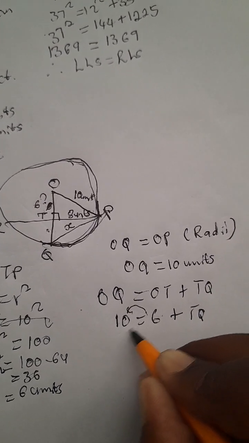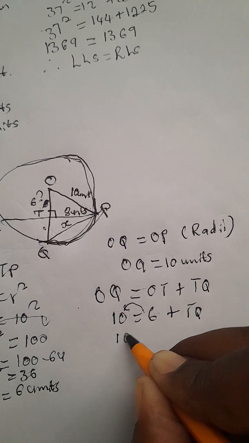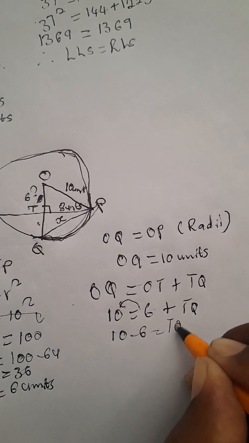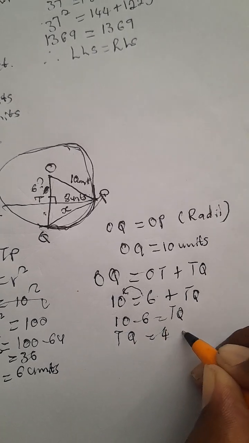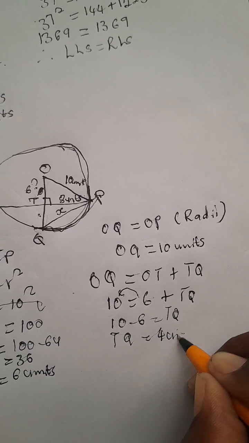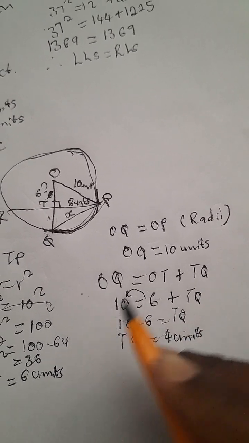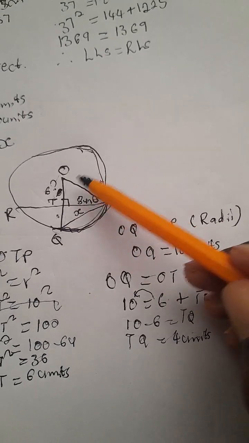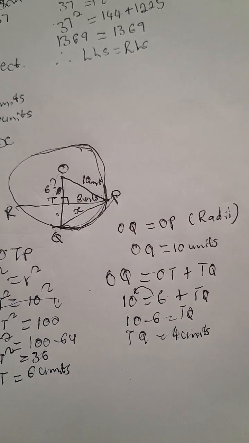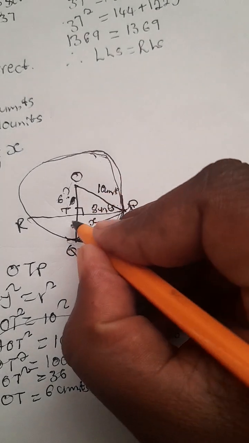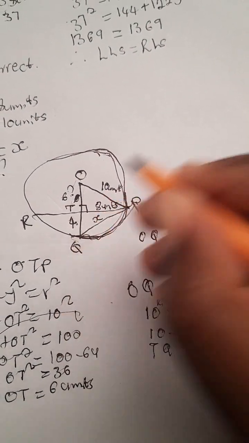You take this 6 to the other side, it becomes 10 minus 6. TQ will now be 4 units, which is true because when we say 6 plus 4, we get 10. So meaning that OQ is equal to OP, which is 10 units, right? We have already calculated TQ as 4.